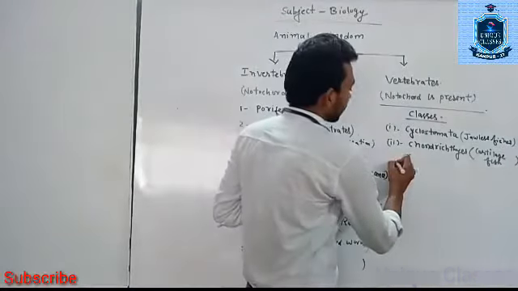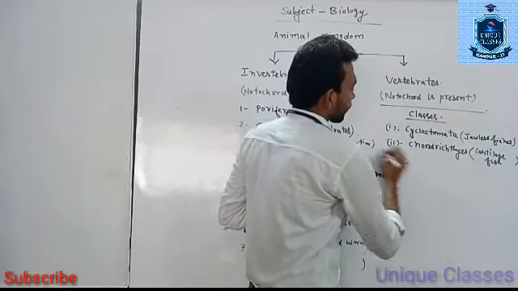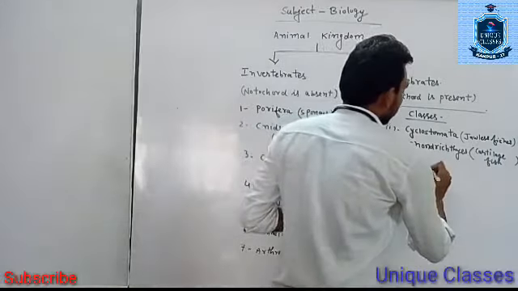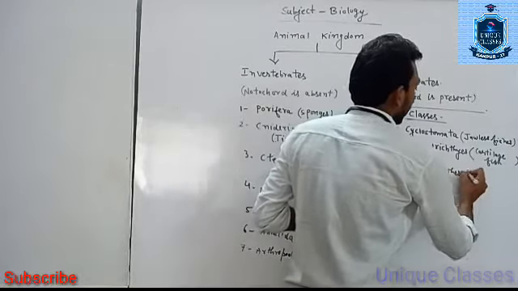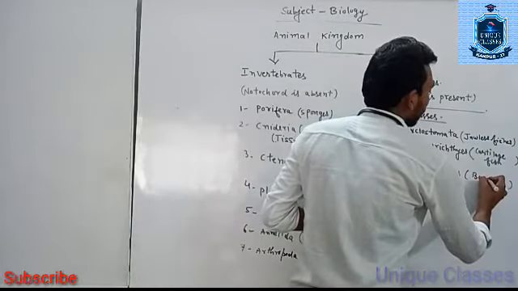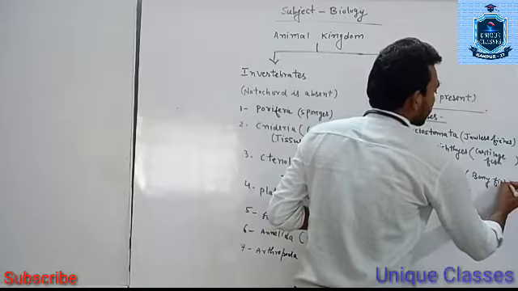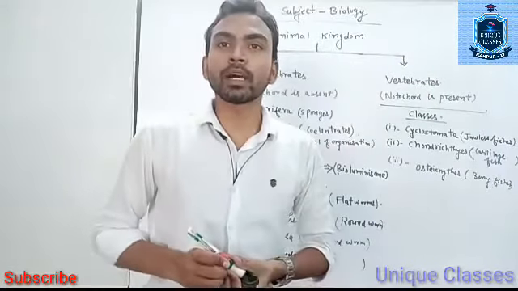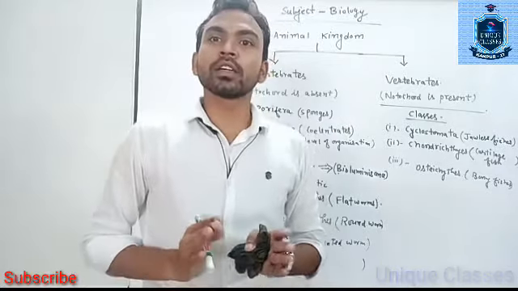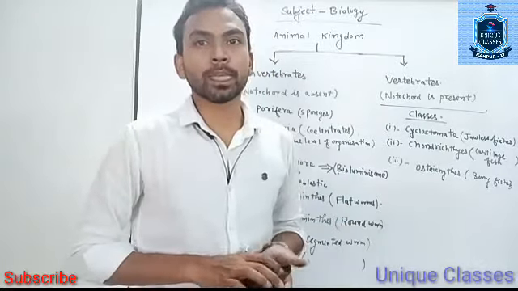Next, the third class is Osteichthyes. It is commonly called bony fishes. Bony fishes means the body is made up of partially or wholly bony structure.